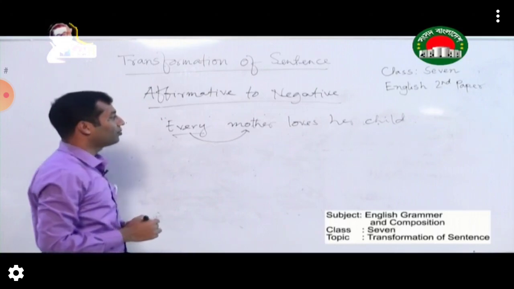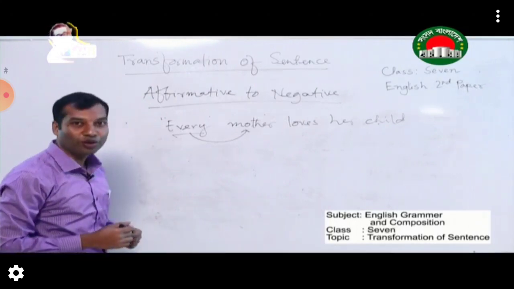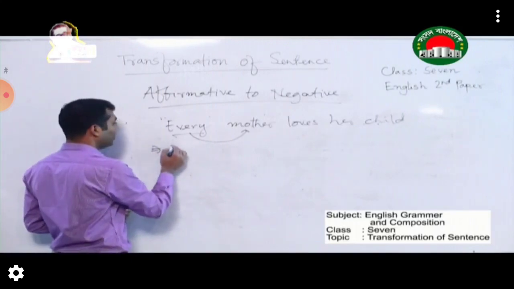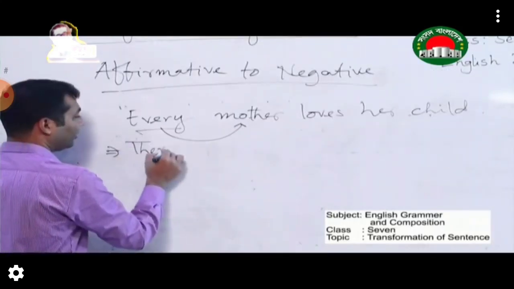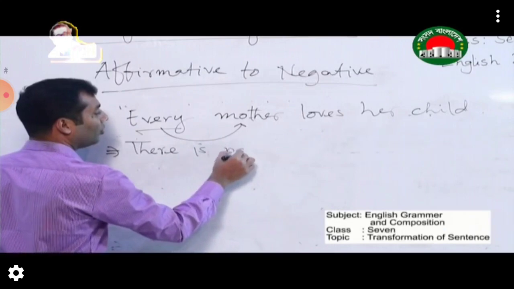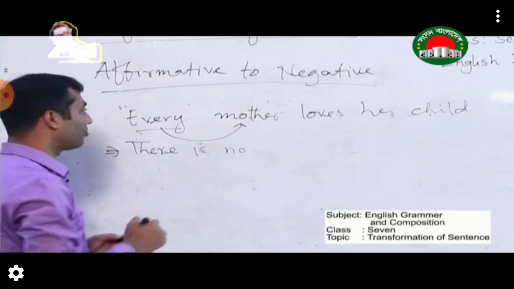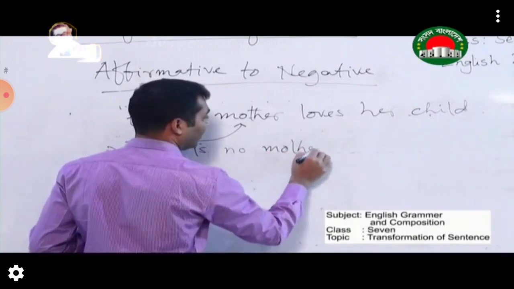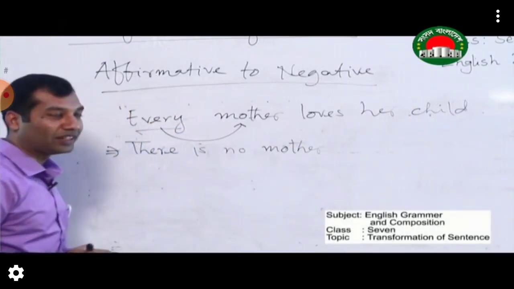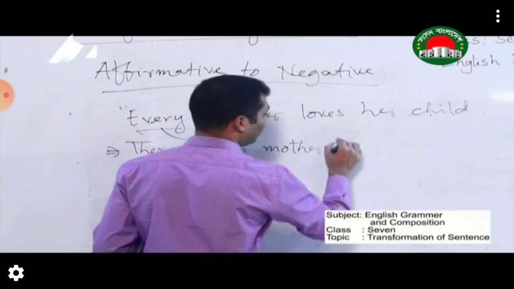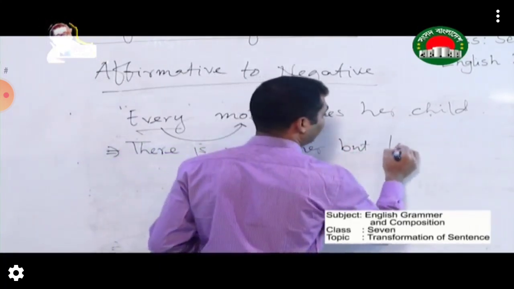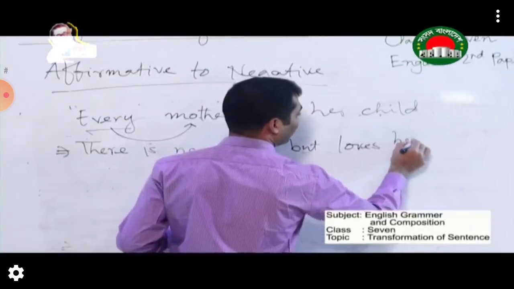If you see this kind of affirmative sentence and if you want to make it negative, what you have to do? At first you have to use there is no. After that you have to use the noun, mother. There is no mother, and after that you have to use but. There is no mother but loves her child.